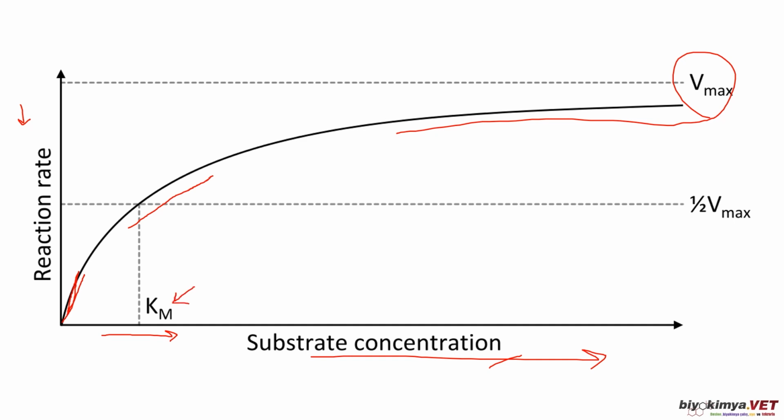The Michaelis-Menten constant, which is the constant Km here, is the substrate concentration at which the reaction rate reaches half of the maximum rate. Get here, half of the maximum. The Michaelis-Menten constant gives information about the affinity, the binding strength, of an enzyme to its substrate. A low Km value indicates high affinity and a high Km value indicates low affinity.